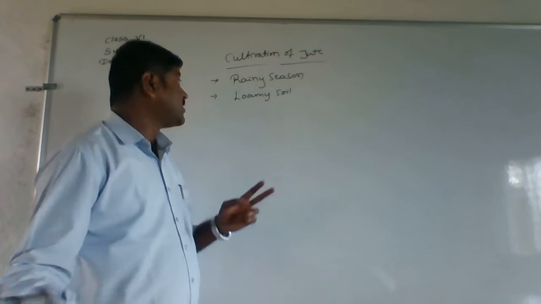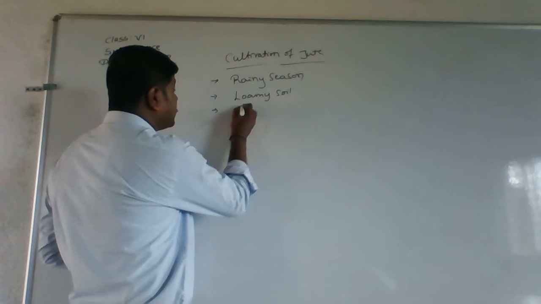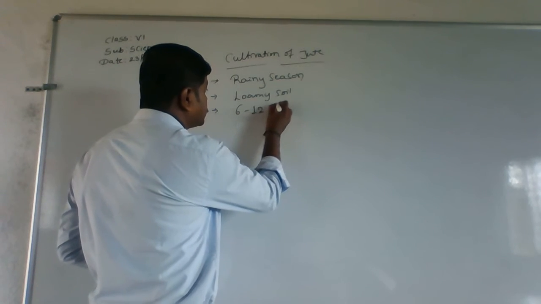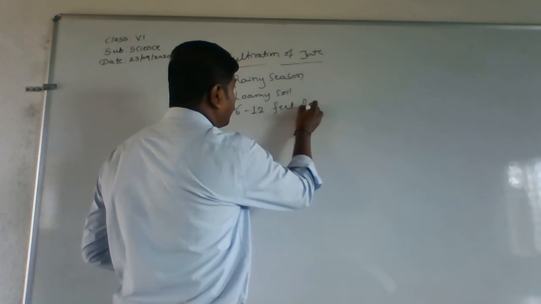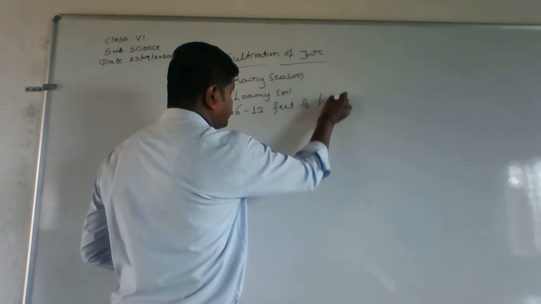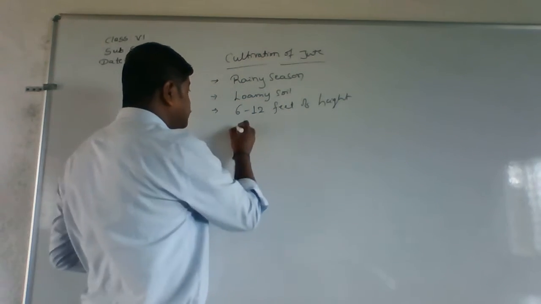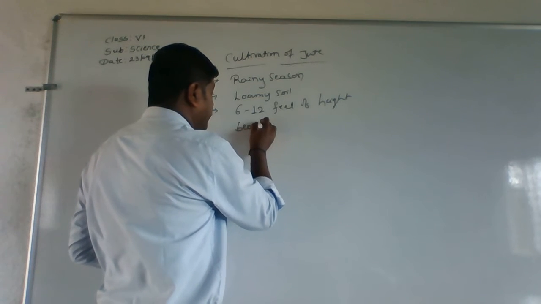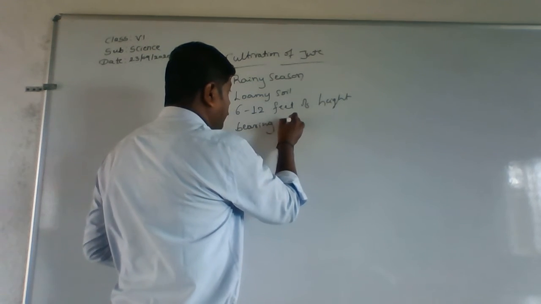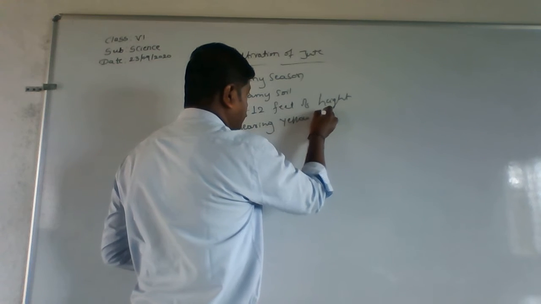Is this clear? Then next, when this plant grows to 6 to 12 feet of height, then what happens? These plants start bearing yellow flowers.